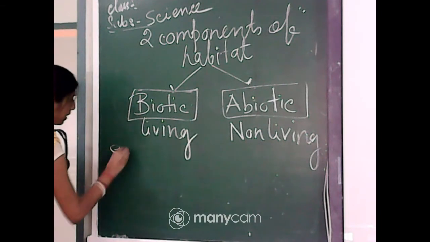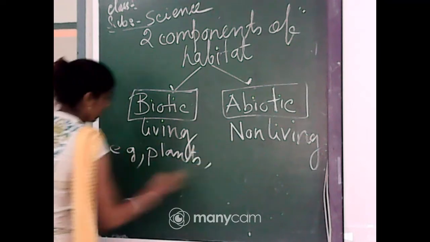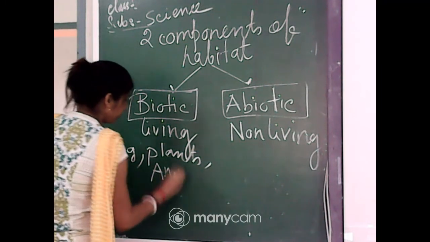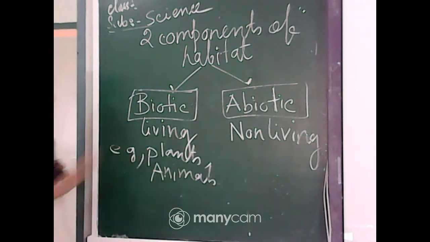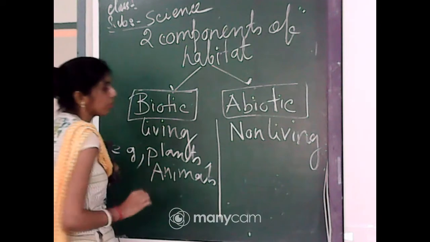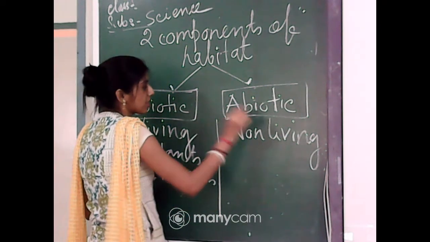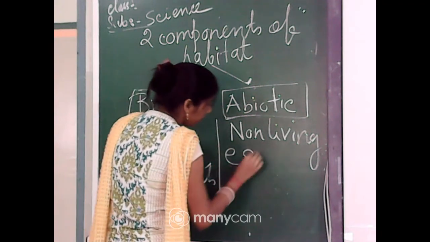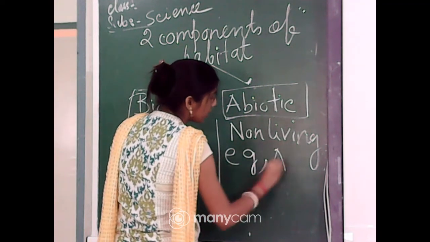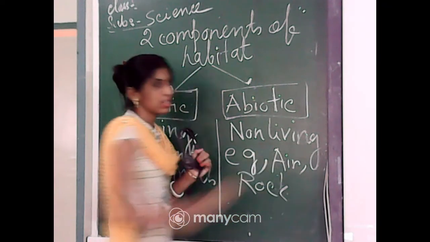What are the examples? Plants, animals. And for abiotic, non-living components of our surroundings, examples are air, rock, sunlight, water.